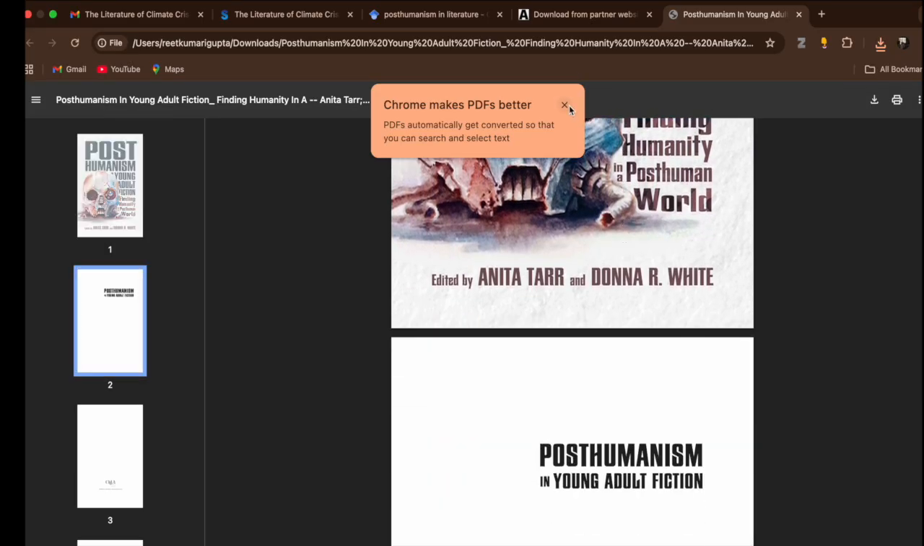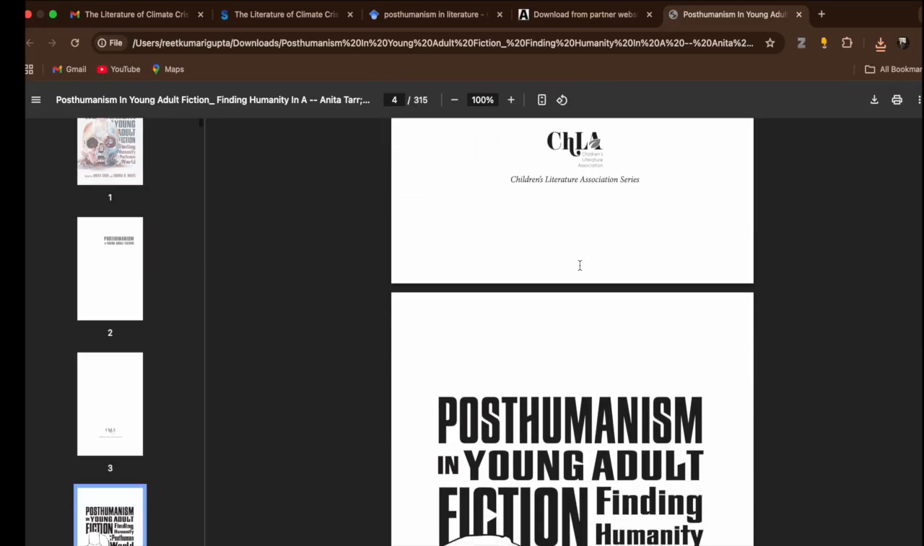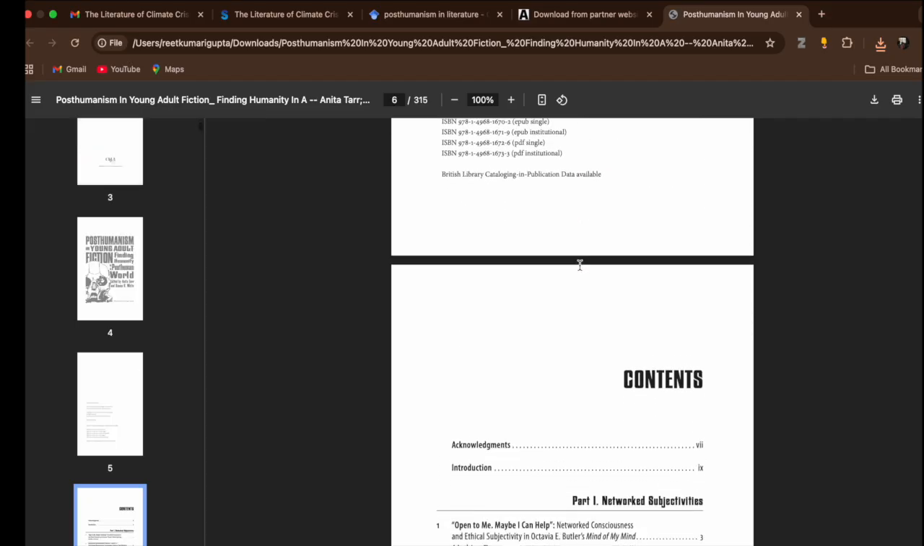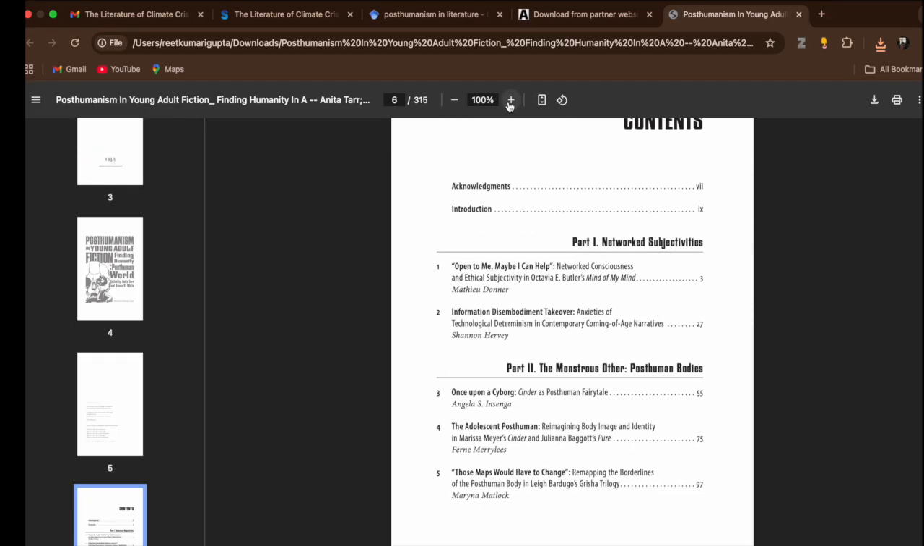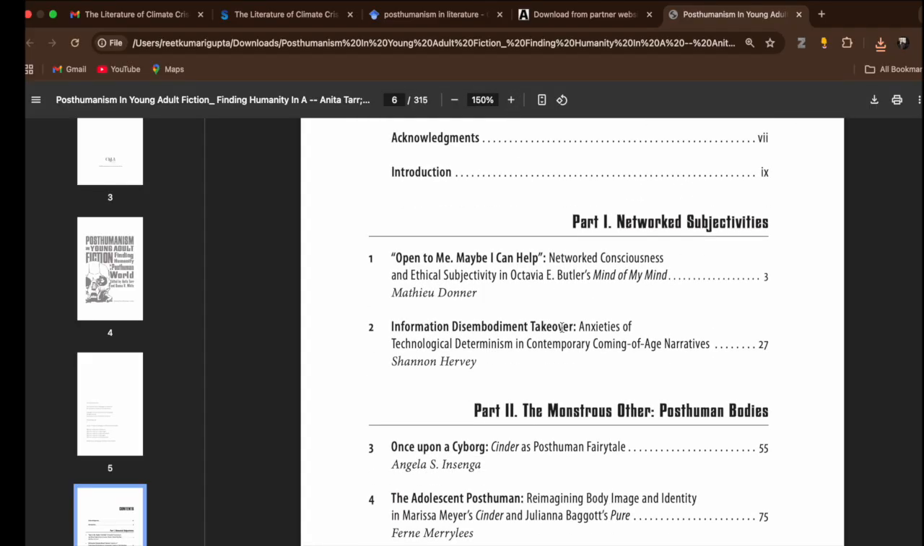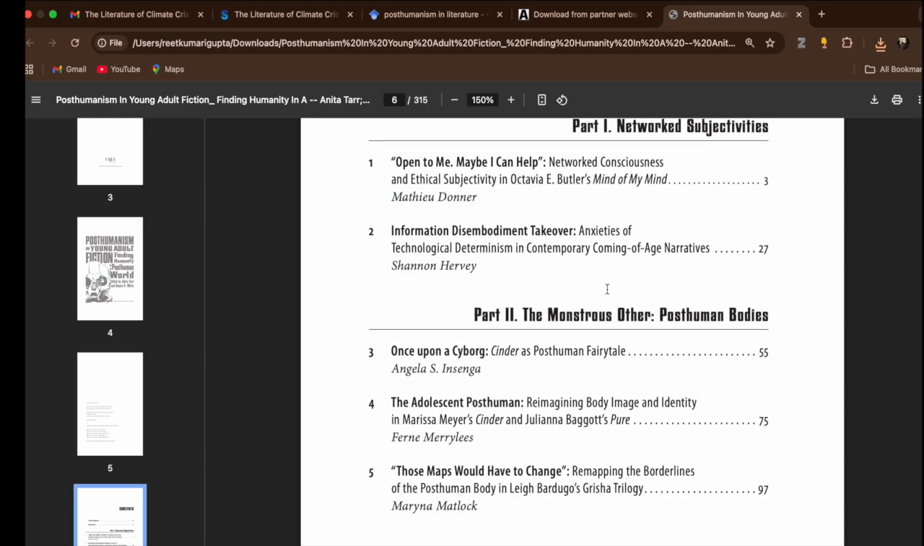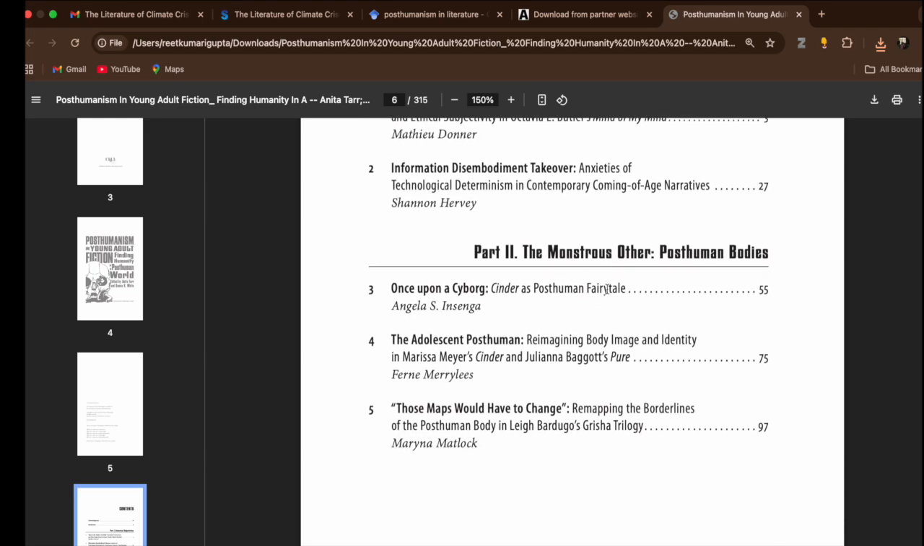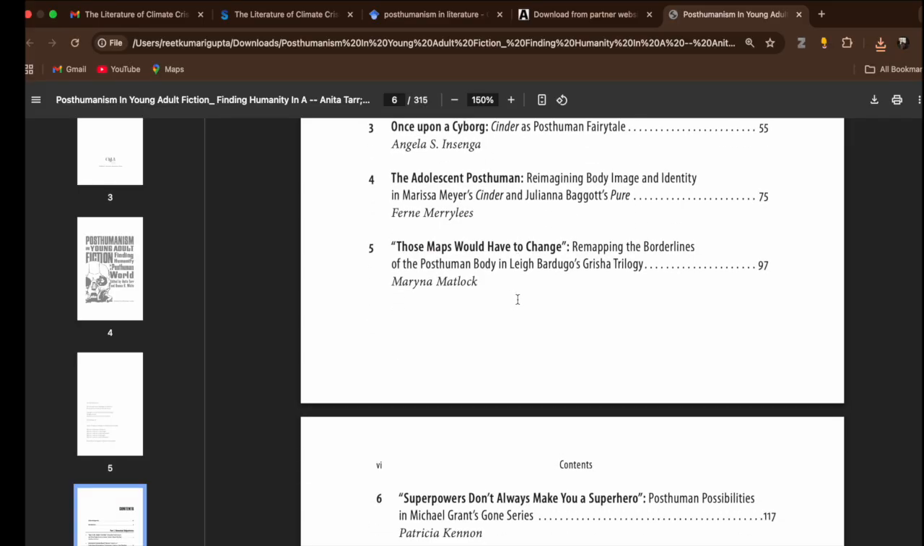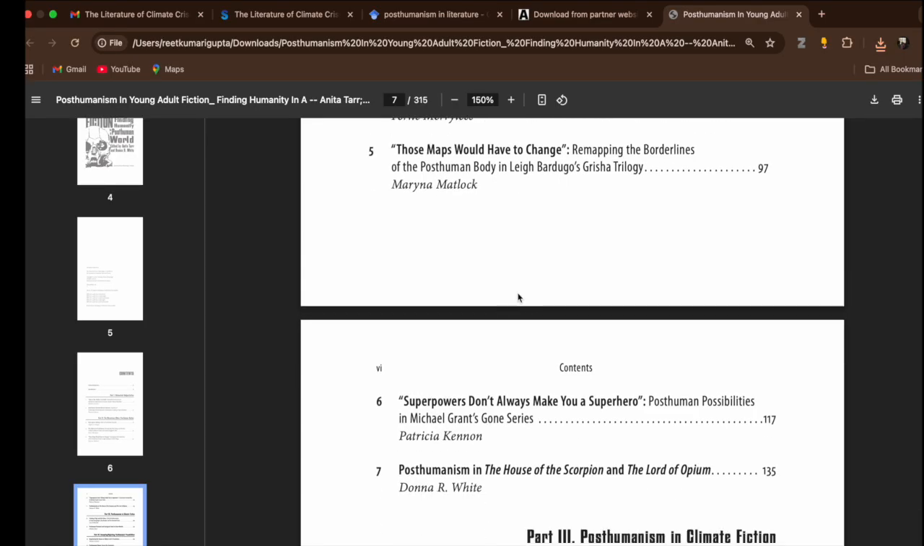Now you see the content page and you find what is important for you. See, you don't have to read the entire book. Okay, let me open it, maybe I can help. Networked consciousness and ethical subjectivity in Octavia Butler's mind. Information disembodiment takeover. Anxieties of technological determinism in contemporary coming of age narratives. Once upon a cyborg, Cinder as post-human fairy tale, adolescent post-human.